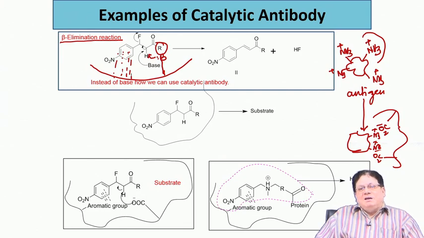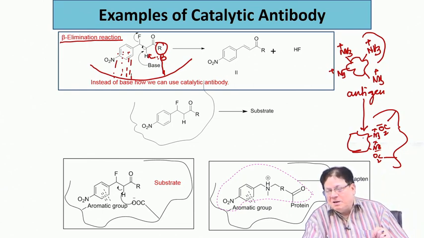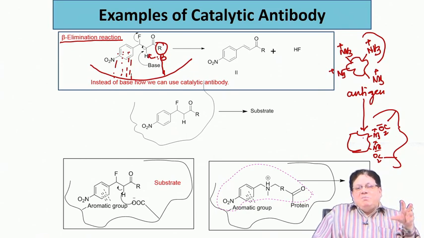So what are the bases in the biological system? A base is something which has excess electrons, either a lone pair or it could be negatively charged, like OH minus. So you have to think of which amino acid residue exists as a negative charge, and that is nothing but the carboxylate, because at biological pH glutamate or aspartate is present as the anion. So that is your source of base, the carboxylate. So I have to generate a carboxylate at the active site. How can I do that?